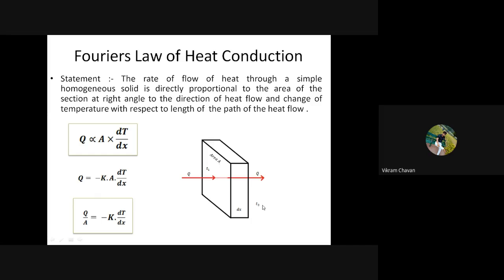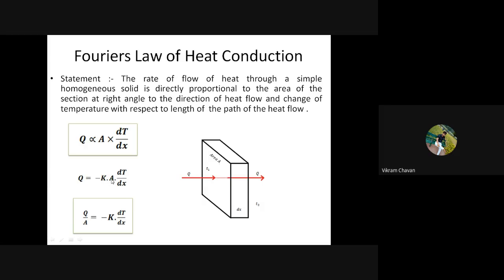Change in temperature means T2 minus T1, but T2 is always less than T1, so our difference will be negative. To normalize this negative sign, we have provided one extra negative sign over here. So q will be equal to minus k multiplied by A multiplied by dt divided by dx.